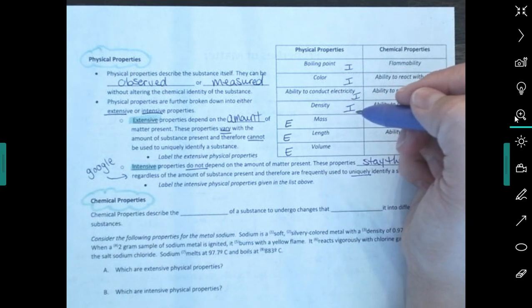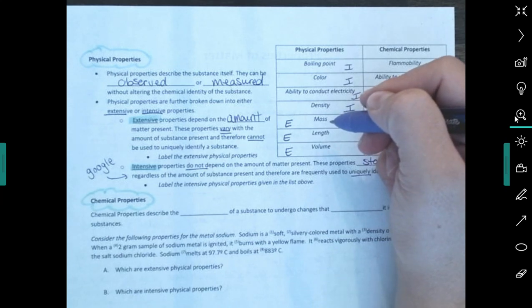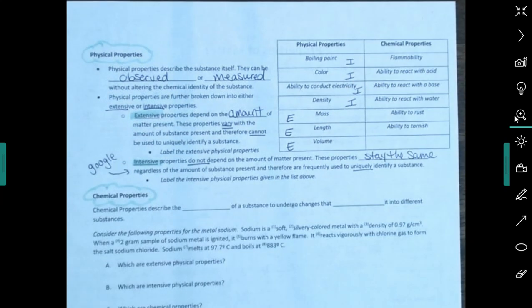Can I Google what's the mass of cobalt? No, I can't Google what's the mass of cobalt because it depends on how much cobalt you have, right? So that's what makes it extensive. So let's talk about chemical properties.